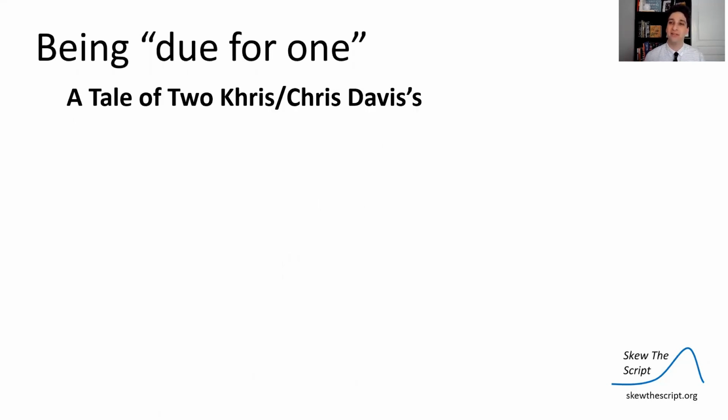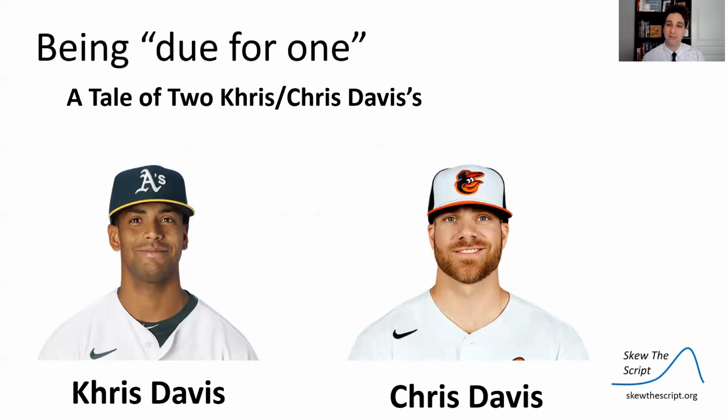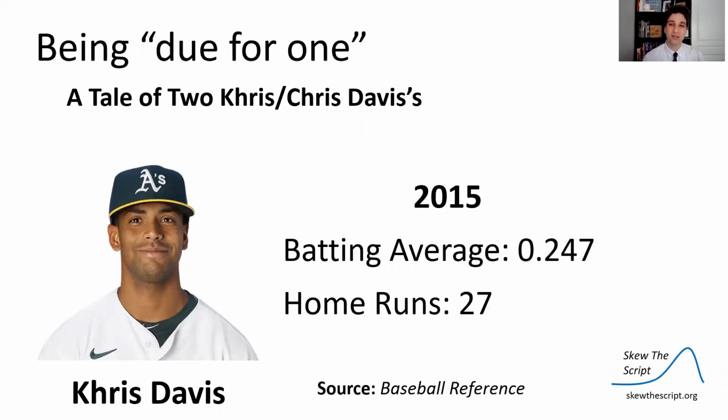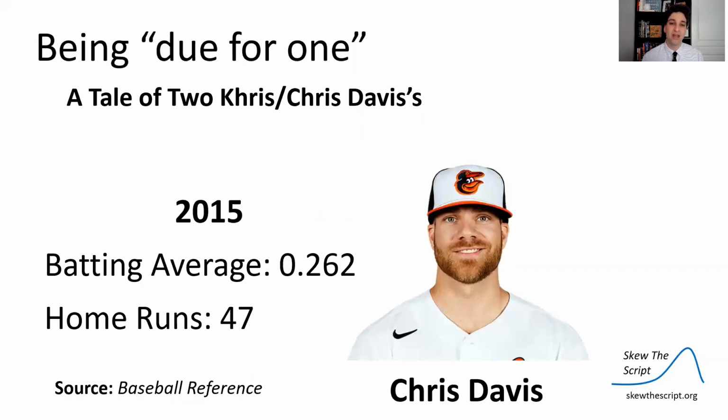And let's talk about that myth in terms of a more practical example in baseball. I call this the tale of two Chris Davises. Let's first talk about Chris Davis with a K, and then we'll talk about Chris Davis with a C. Chris Davis with a K in 2015 had a batting average of .247, and he had 27 home runs. For those who are unfamiliar, a .247 batting average means that 24.7% of his at-bats ended in a hit rather than in an out.